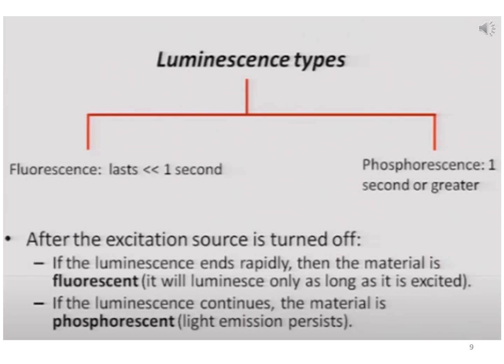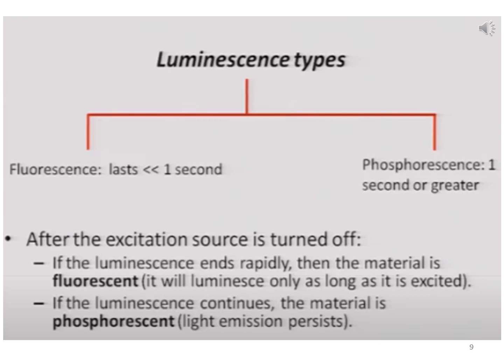So in luminescence, we can have phosphorescence, and we can have fluorescence. Fluorescence lasts for less than 1 second because it is very fast. If the coming-back energy emission takes less than 1 second, then we can say it is fluorescence.